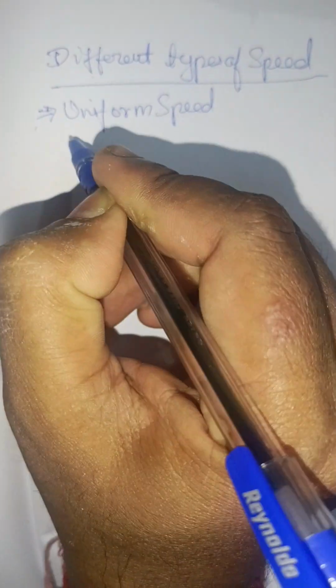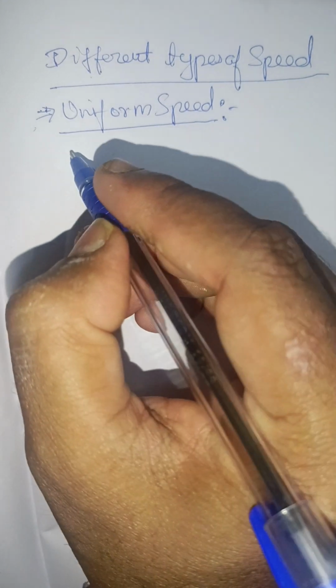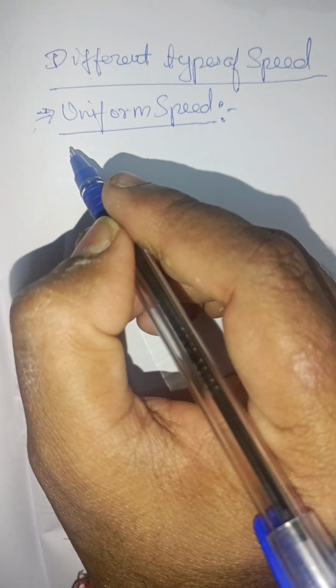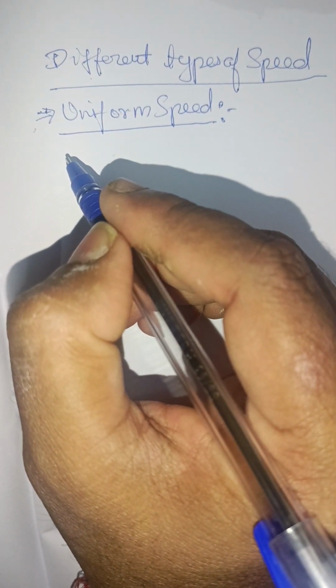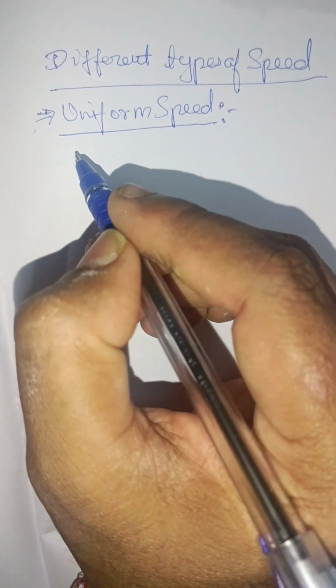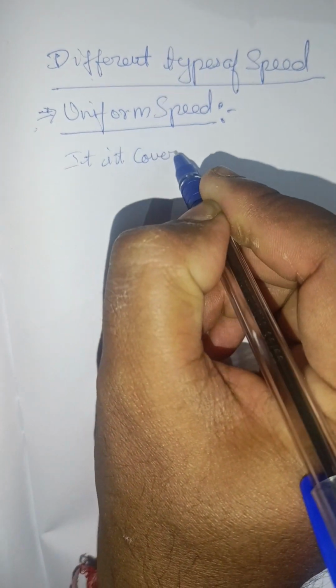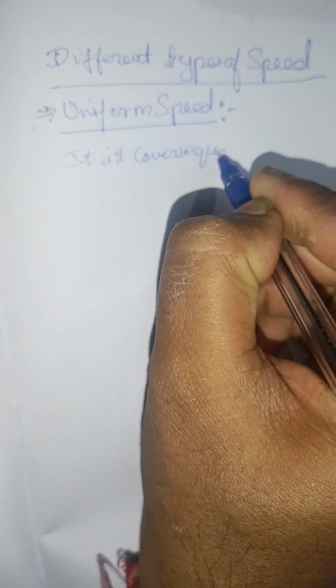Sir, what is uniform speed all about? Uniform speed is nothing but an object is said to be moving with a uniform speed if it covers equal distance in equal intervals of time.